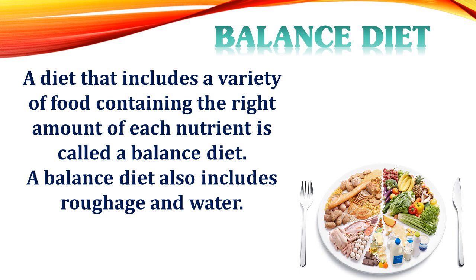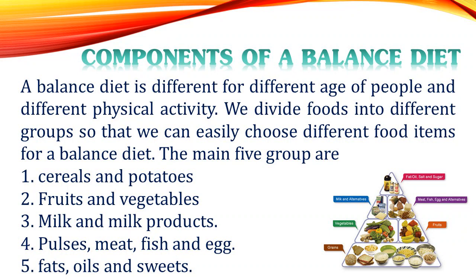A balanced diet also includes raw vegetables as well as water. Next is the components of a balanced diet. A balanced diet is different for people of different ages and different physical activity. We divide food into different groups so that we can easily choose different food items for a balanced diet.